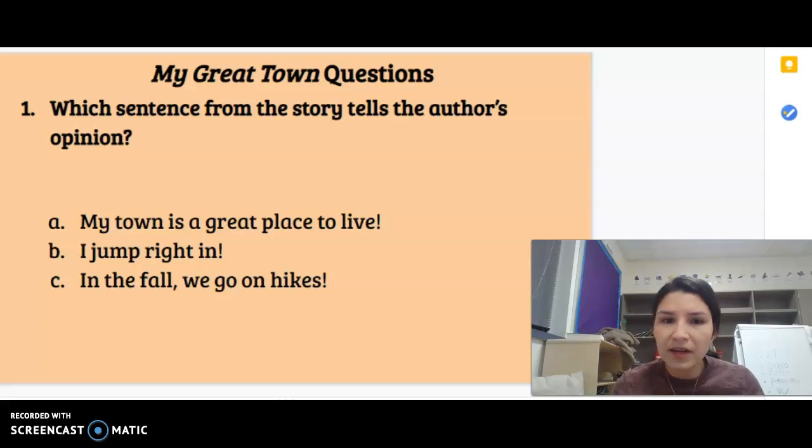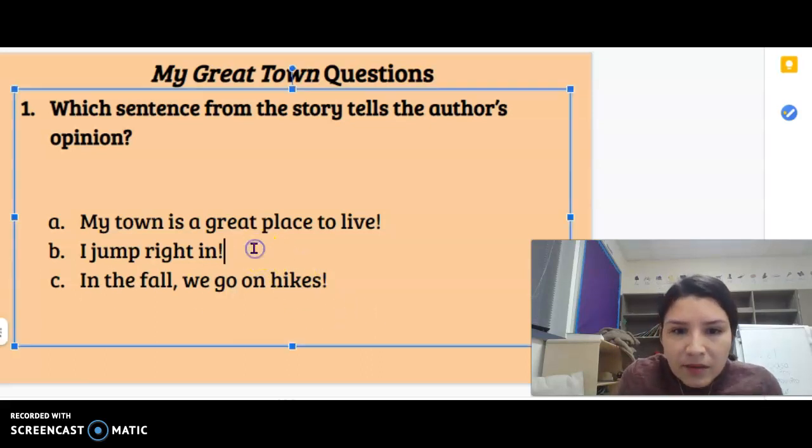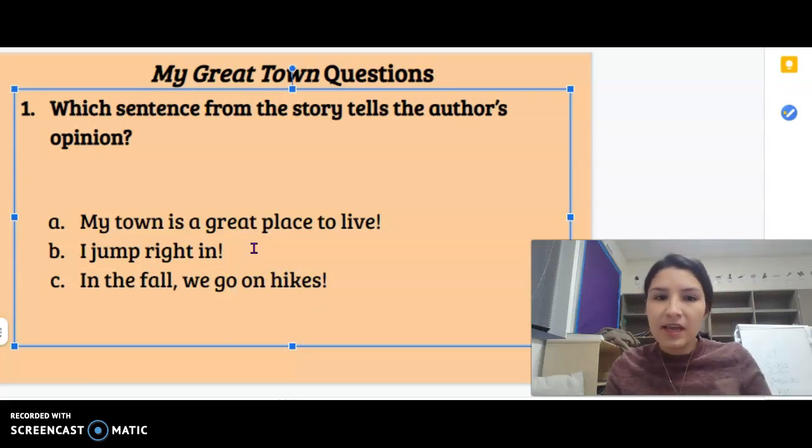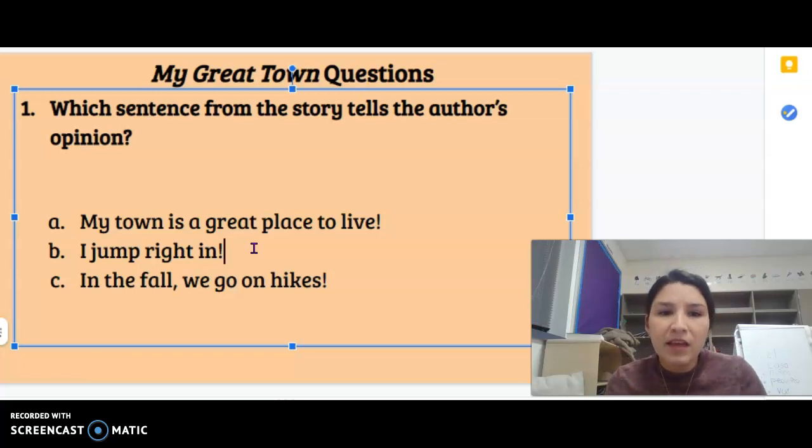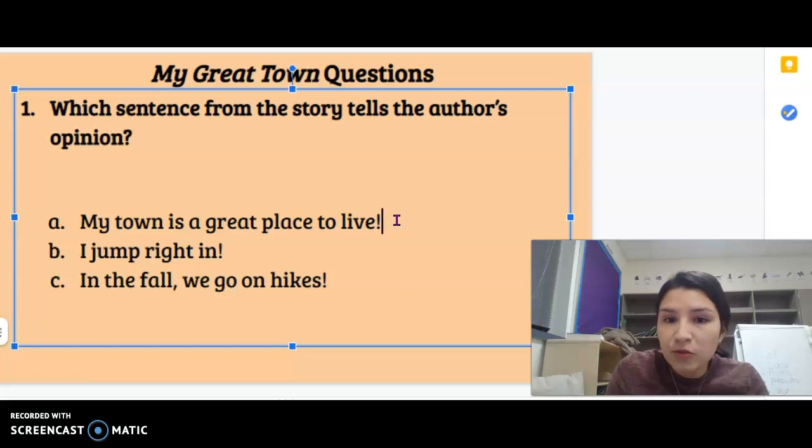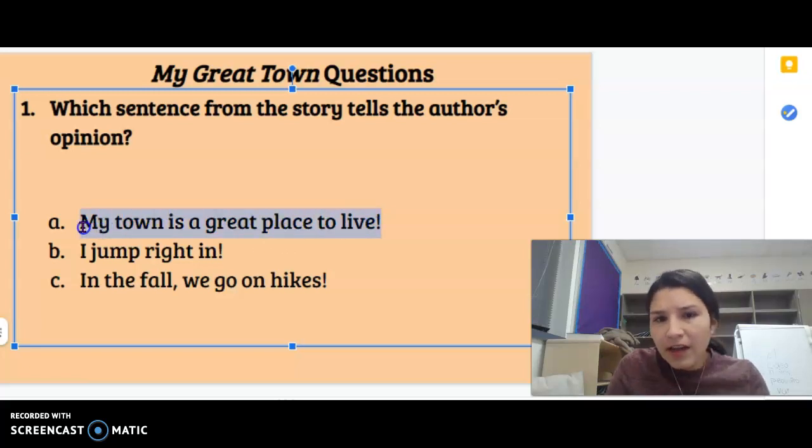That's your opinion, right? Now let's read B. I jump right in. It's just saying I jump right in. It's not telling us how the author feels, just what the author did. In the fall, we go on hikes. That's not giving us an opinion. Right here, my town is a great place to live. What if we thought, hey, that place is not great, or hey, yeah, that place is great. That's the author's opinion. So A, this is how the author feels about their town. Remember, author's opinion is how they feel.